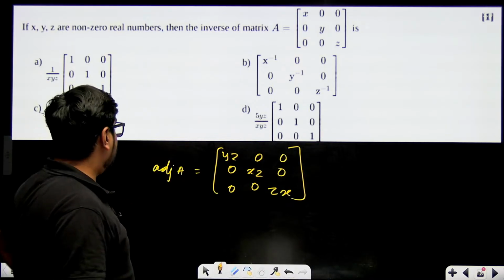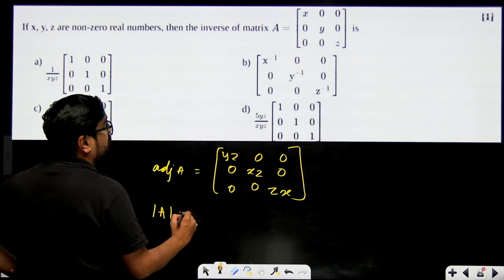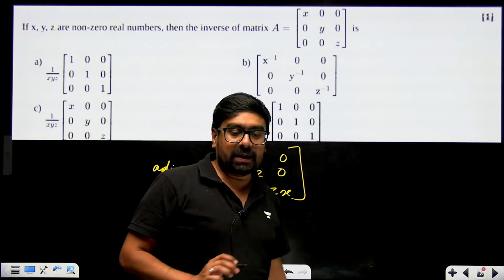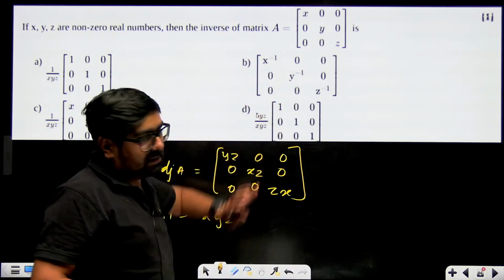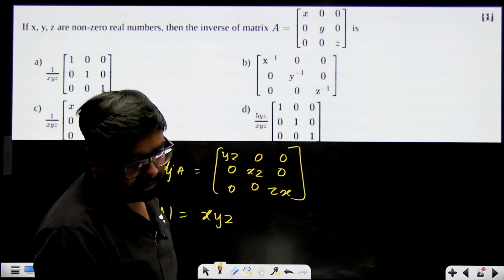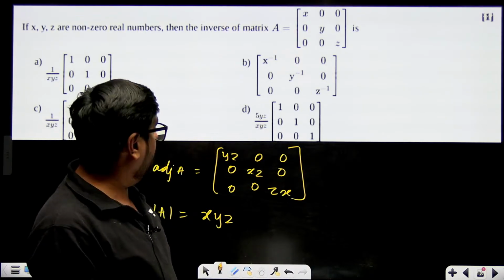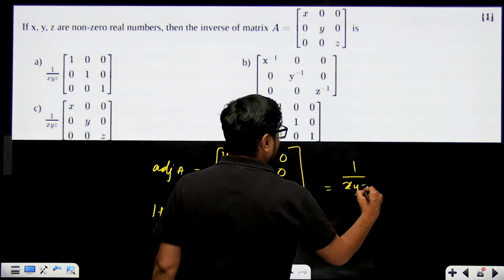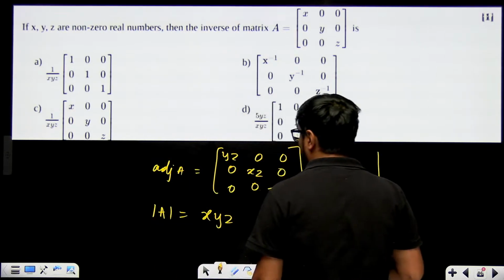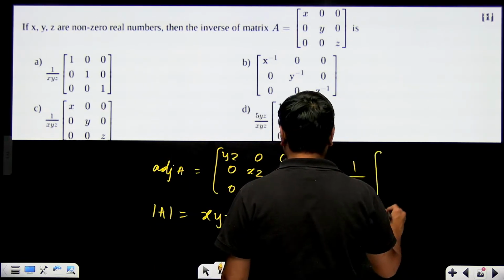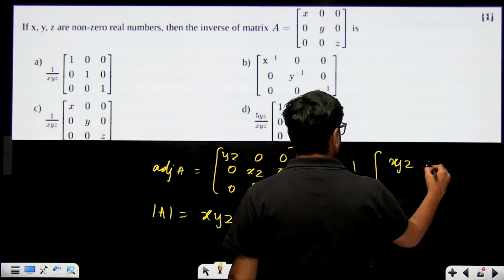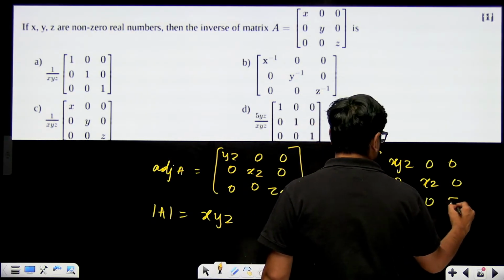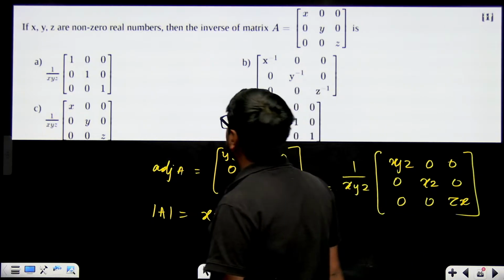And when you find the determinant of A, it will simply come as XYZ, just the product of the diagonal. So adjoint of A divided by determinant of A means the answer will become 1 by XYZ multiplied with the adjoint of A. That means this matrix: YZ 0 0, 0 XZ 0, 0 0 ZX.